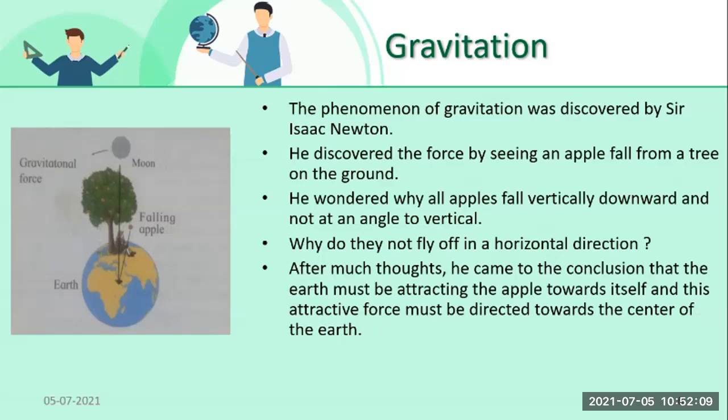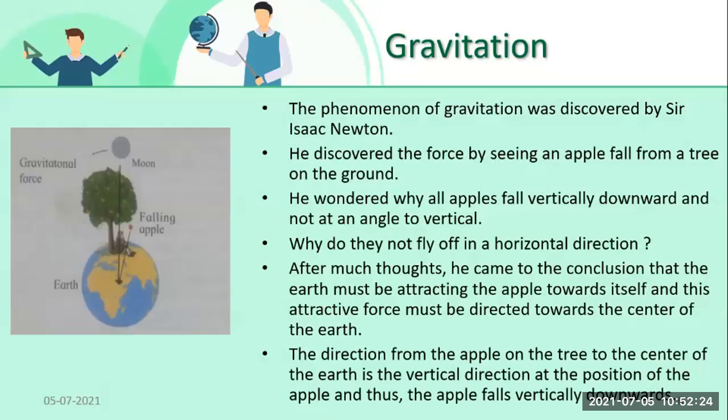If it is not directed towards the center of the earth, it will not fall in a vertical direction, right? So he came to the conclusion that yes, there is some attractive force present in a field. The direction from the apple on the tree to the center of the earth is the vertical direction at the position of the apple, and thus the apple falls vertically downward.